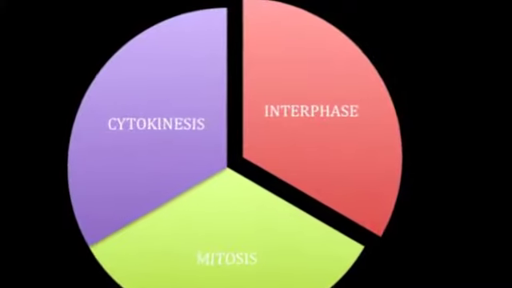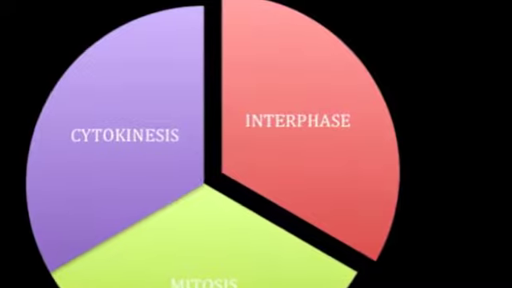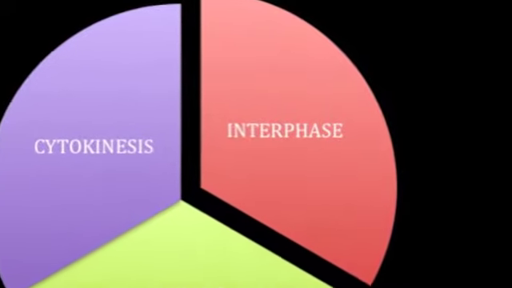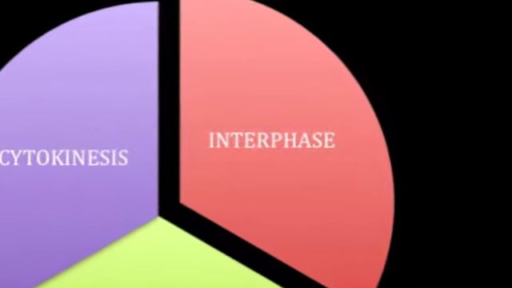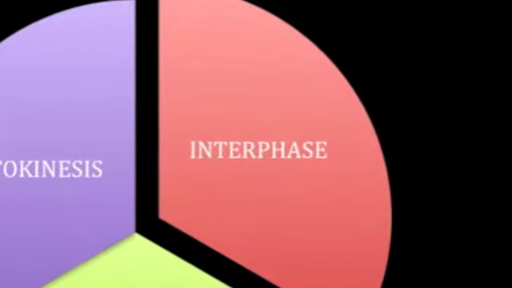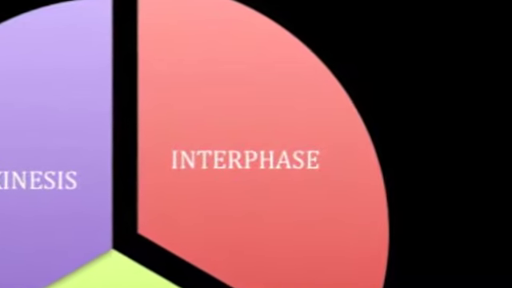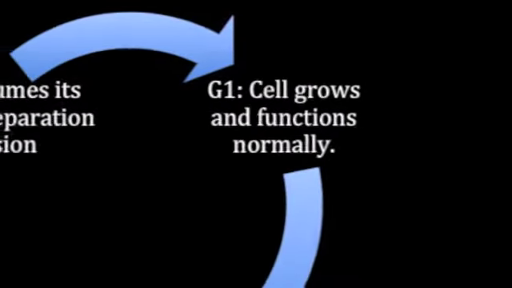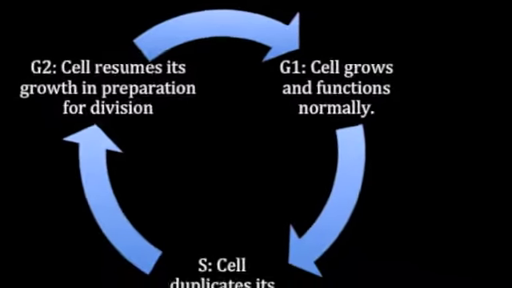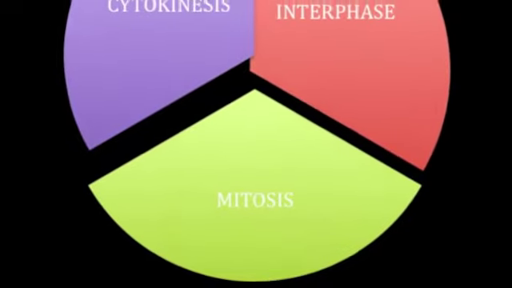Mitosis consists of three parts: interphase, mitosis, and cytokinesis. The cell begins with interphase, which is the longest part of the cell cycle, spending approximately 90% of its time in this part. Interphase is made up of three checkpoints, G1, S, and G2. However, when the cell is at a standstill, neither dividing nor preparing to divide, it goes through G0 phase. At this stage, a cell contains chromosomes. Following interphase, the cell moves into mitosis.